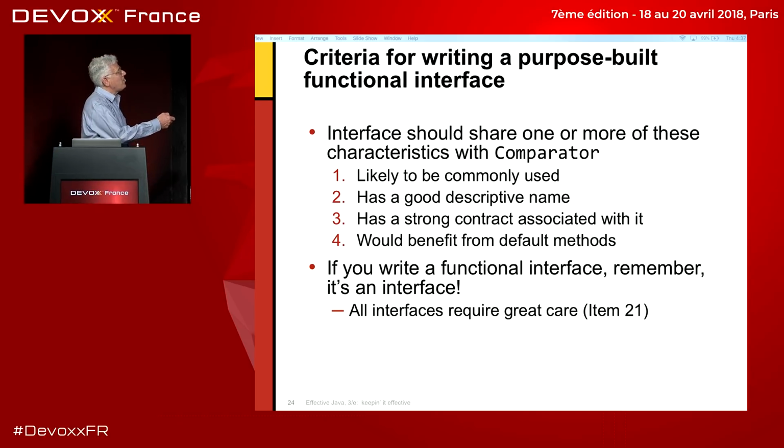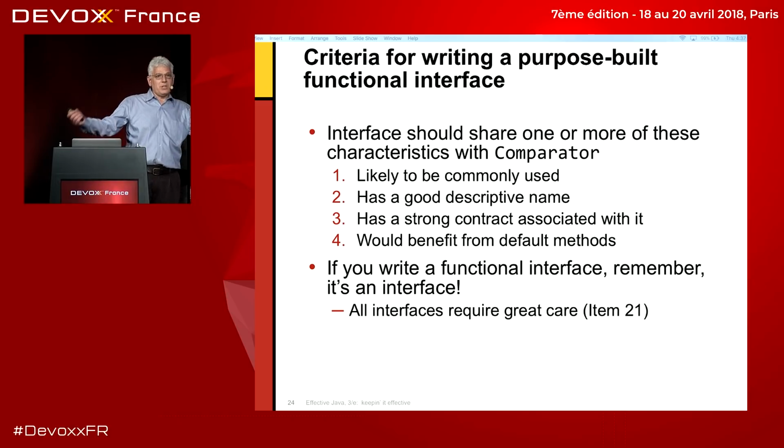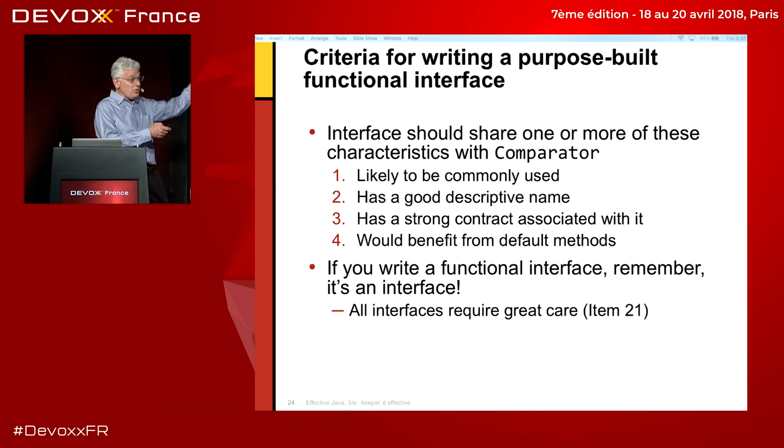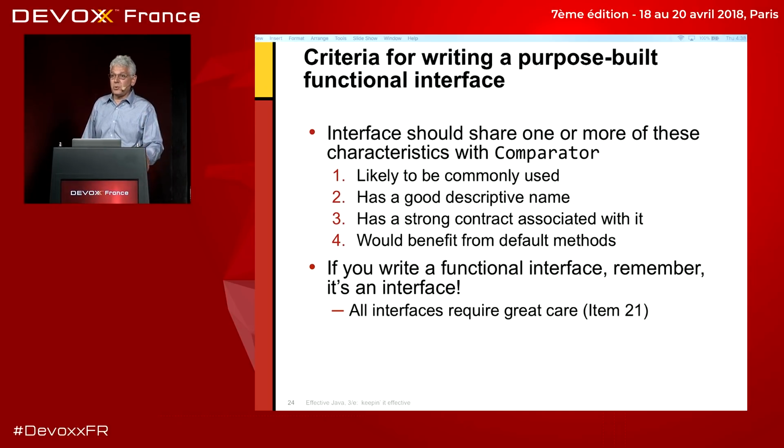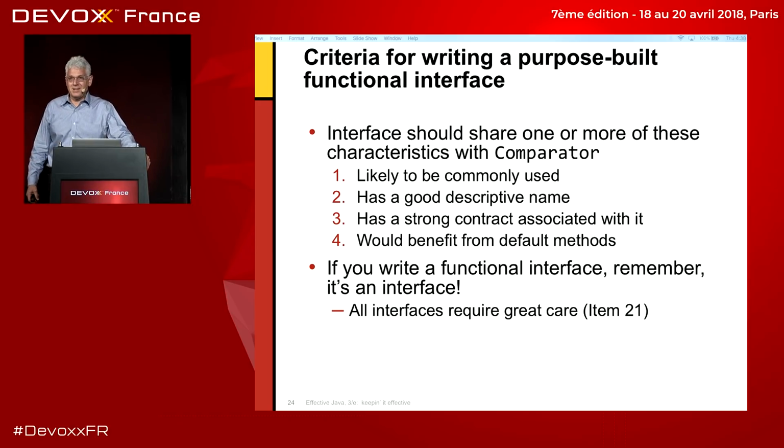So just think about these four things every time you're deciding whether to use one of the pre-existing functional interfaces or roll your own. But if you do decide to roll your own, this is critical. If you write a functional interface, remember, it is an interface. Interfaces are forever. Interfaces should be designed very, very carefully. In fact, there's a whole item about that in Effective Java, and I believe it to be even truer than it used to be, even in the era of default methods.